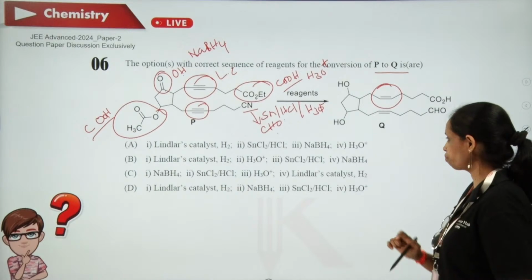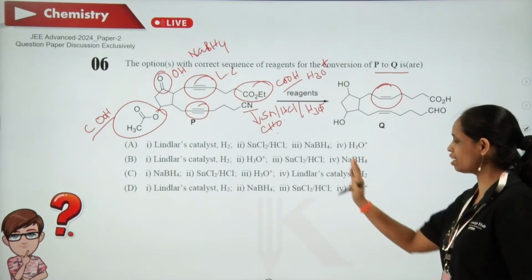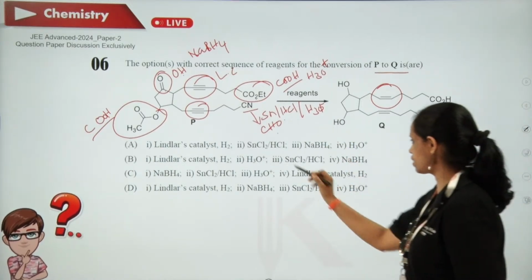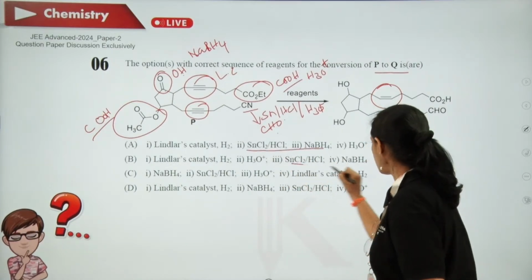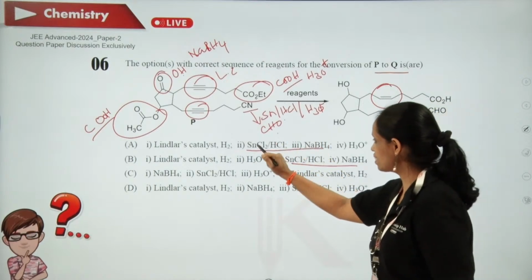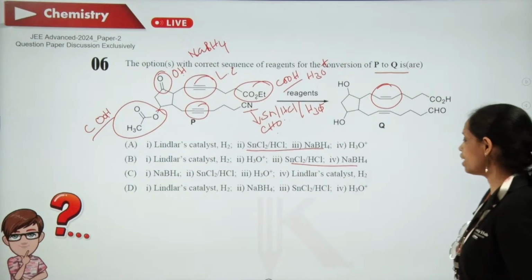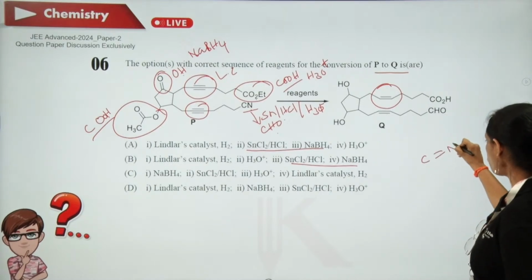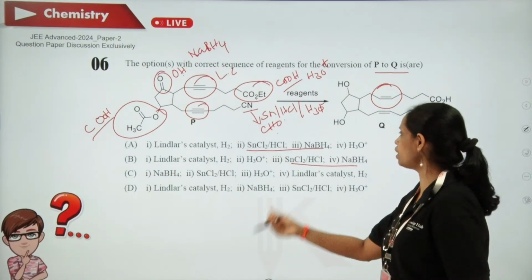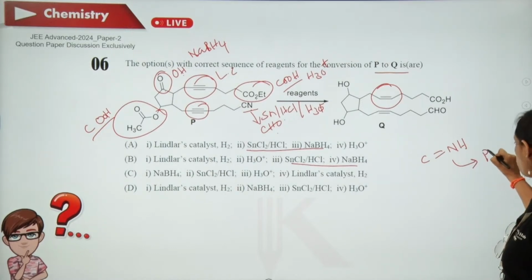Now, if NaBH4 is coming immediately after SnCl2 and HCl, that is in these two cases, what will happen is SnCl2 HCl will convert this CN to an imine, but NaBH4 immediately converts this imine to a primary amine.